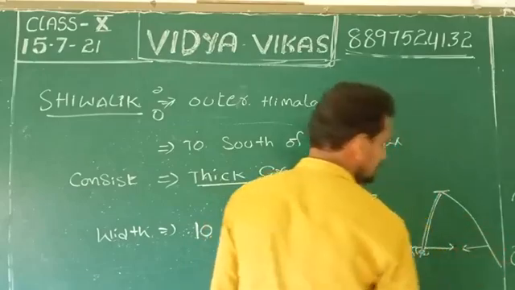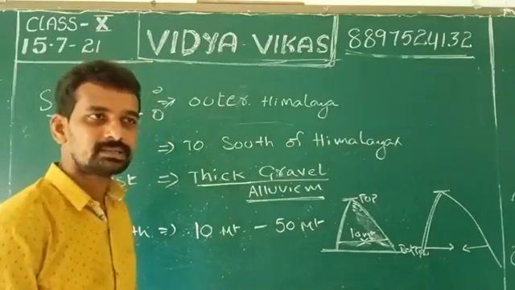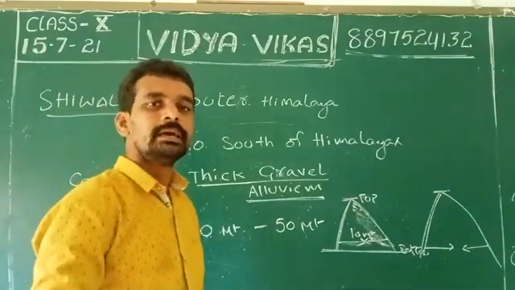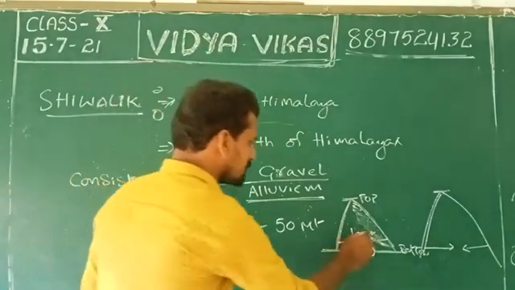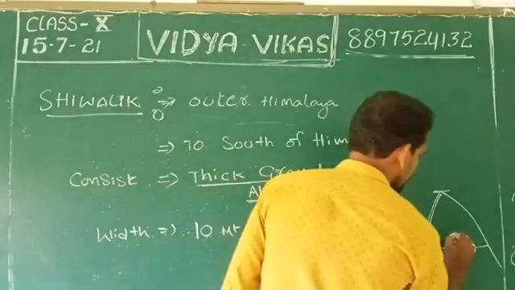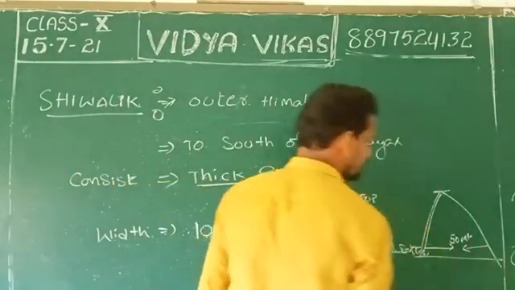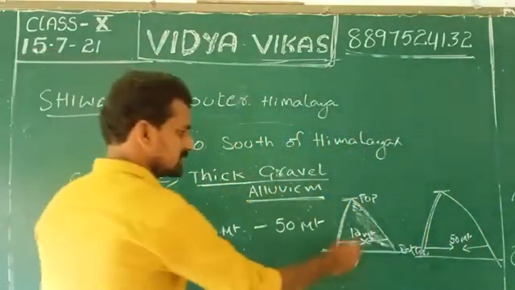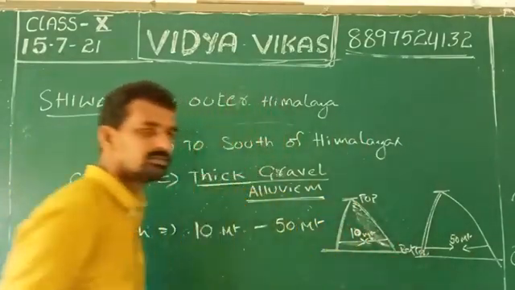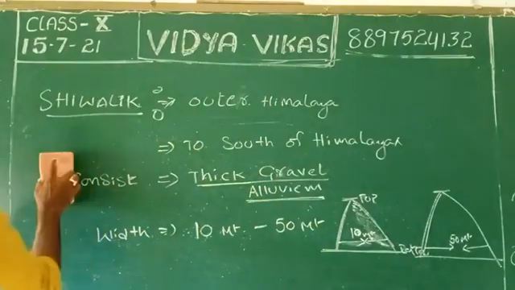The width of Shivaliks is not common, not the same, not equal. In one area the width is 10 meters. In another area the width may be 50 meters. That is, the size and width of Shivaliks are different. In one area the width of Shivalik is 10 meters, in another area it will be 15 meters. This is width.